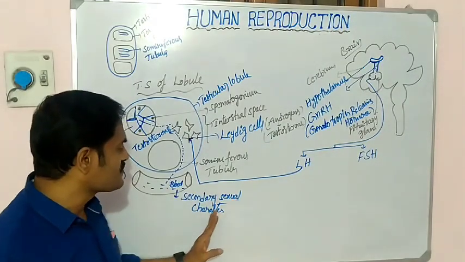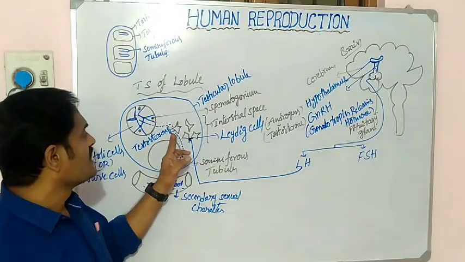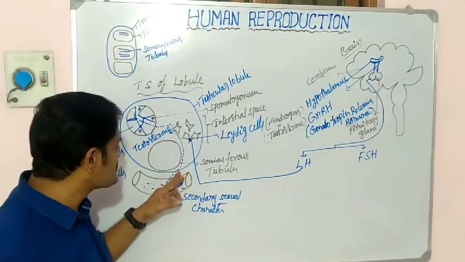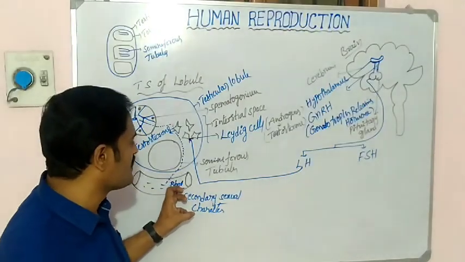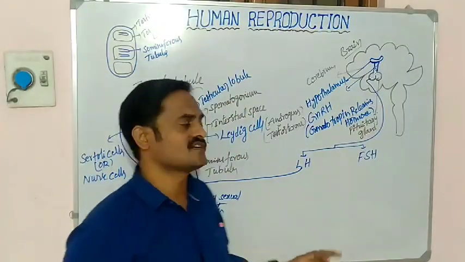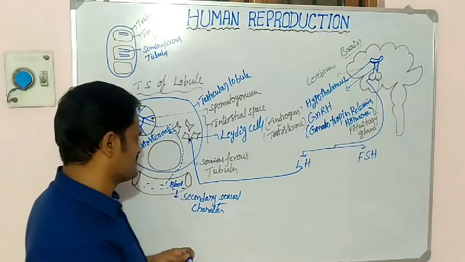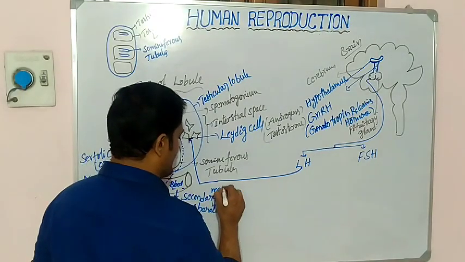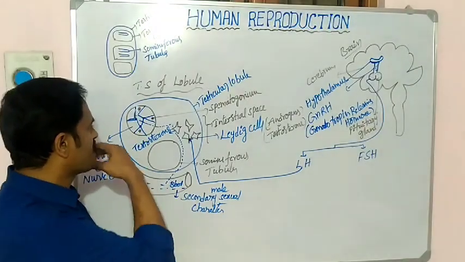They appear in boys because of the release of testosterone from the Leydig cells into the blood. The blood carries the testosterone throughout the body, and this testosterone is responsible for the secondary male sexual characters.